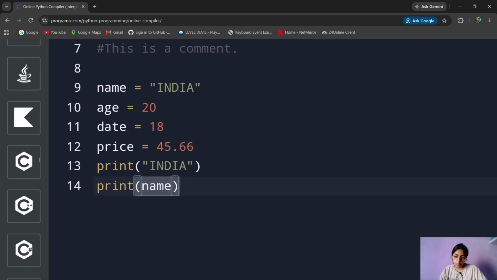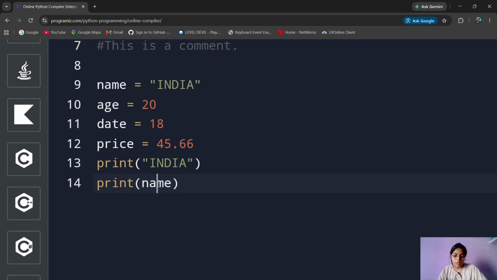Print does not print name as text because it's not in quotes. The print keyword always prints something that is in quotes. But you'll be like, this name is not in quotes, so how did it print India?